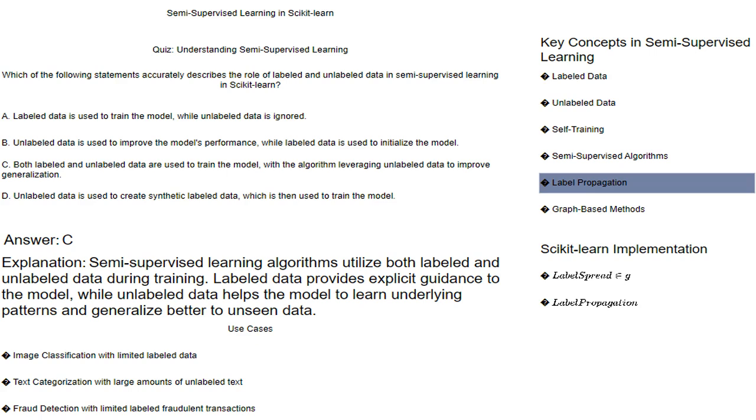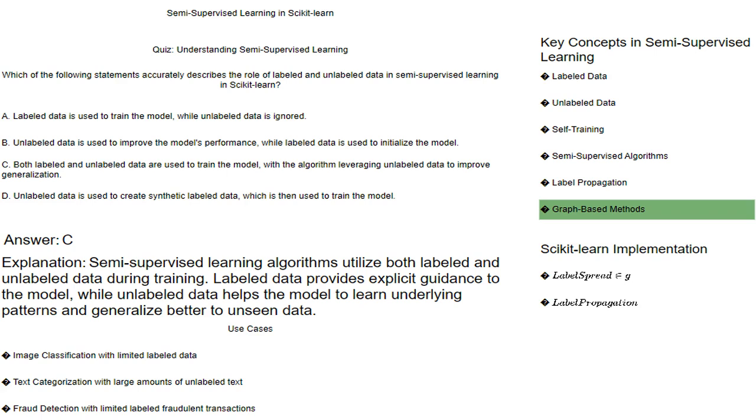Graph-based methods: a class of semi-supervised learning techniques that exploit the relationships between data points represented as a graph. The model learns from the graph structure to infer labels for unlabeled data.